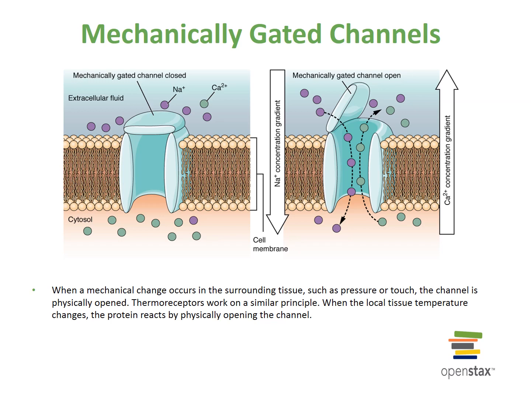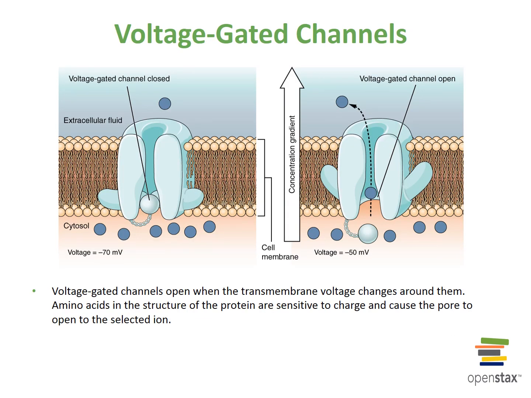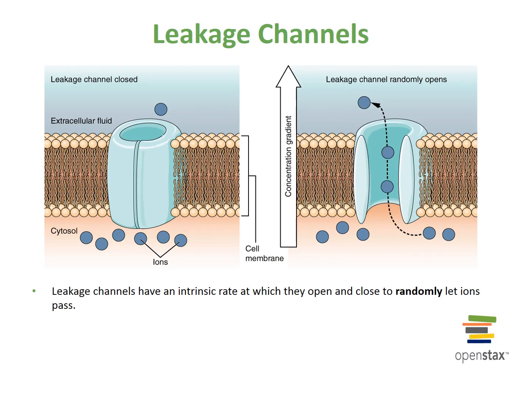Mechanically gated channels open in response to some physical deformation of the membrane surface, which again can be caused by touch, pressure, or vibration. And voltage-gated channels open in response to changes in the membrane's potential. Leaky channels, remember, are always open, and they allow for only certain ions to pass through.